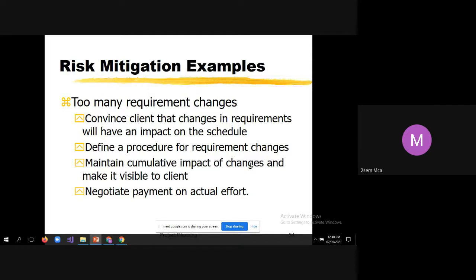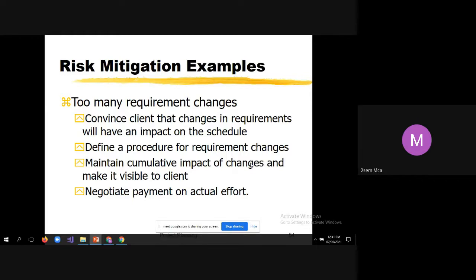Maintain cumulative impact of changes and make it visible to the client. Say for example, the client will come and give one requirement change, you feel it is easy and you incorporate the change. But what you have to do is calculate the impact of that change on the budget and the schedule, and document it.